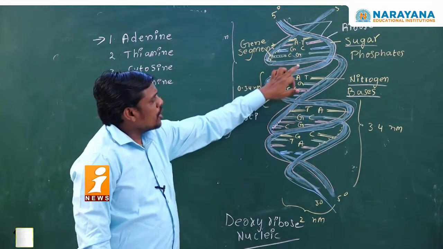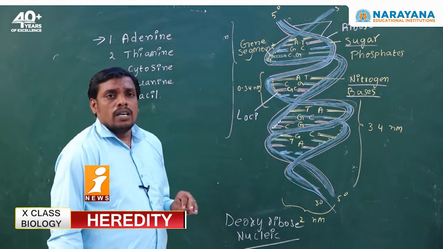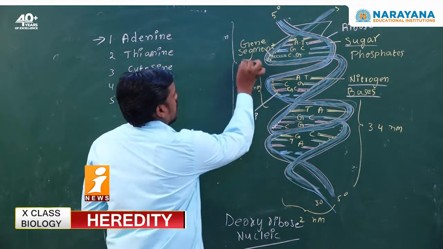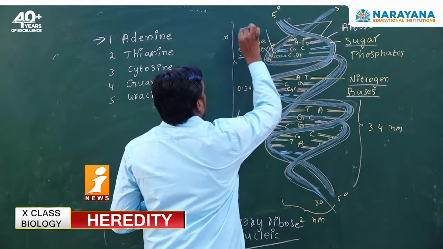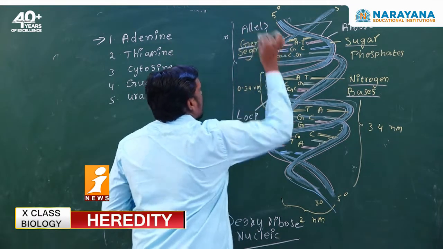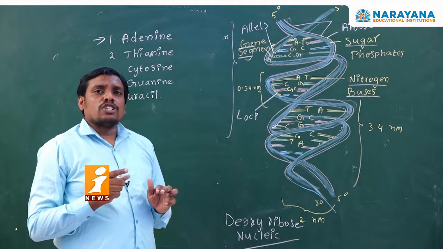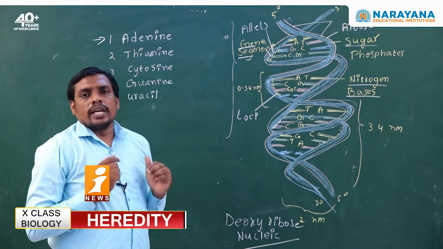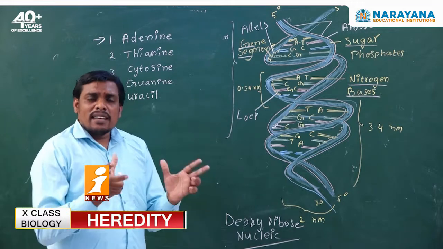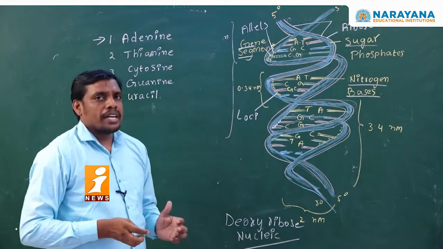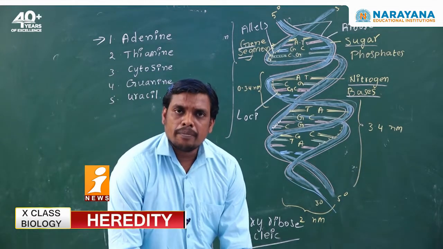In specific locations of the DNA, in between the nitrogenous bases, there are some gene segments present. The gene segments generally contain paired structures called alleles. These alleles, along with the DNA, move from the parent generation to offsprings. So DNA is responsible for heredity or the inheritance process. How is it possible? What is the origin of DNA? Let us see here.